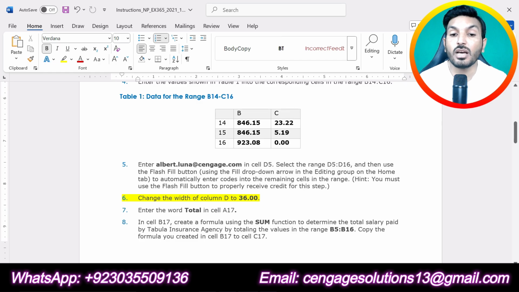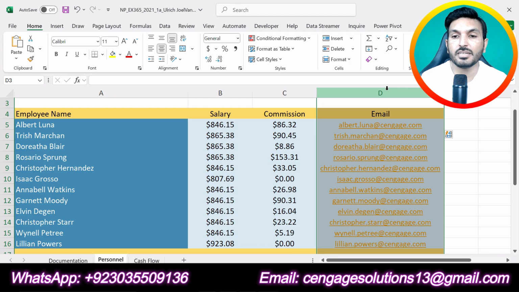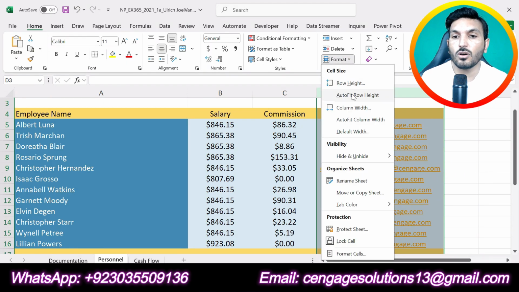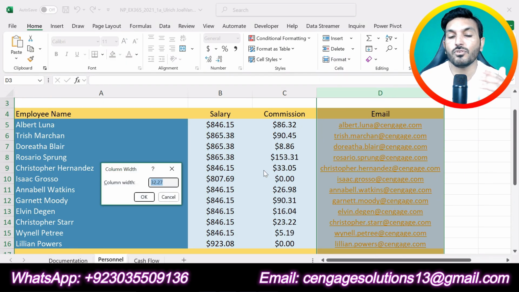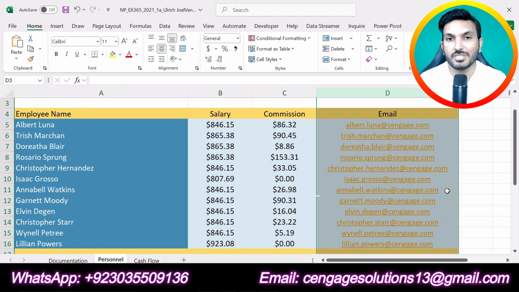Change the width of column D to 36 point. Now we are supposed to change the width of column D to 36 point. For this we will select column D, go to home tab, go to cells. Now in format click on column width. So now we are supposed to make this width, that is 32.27, to 36 points. So we will type 36 and click OK. So now column D has a width of 36 point as required in step number 6.